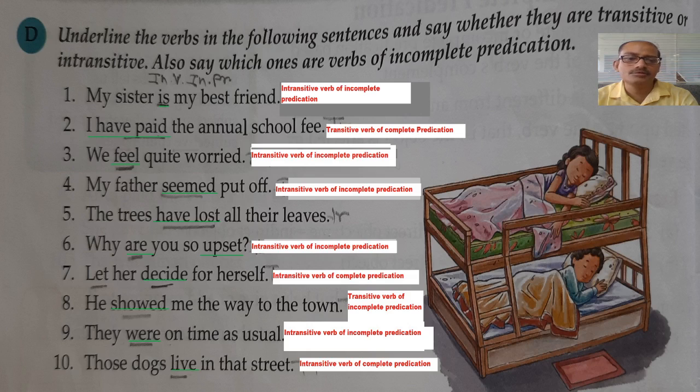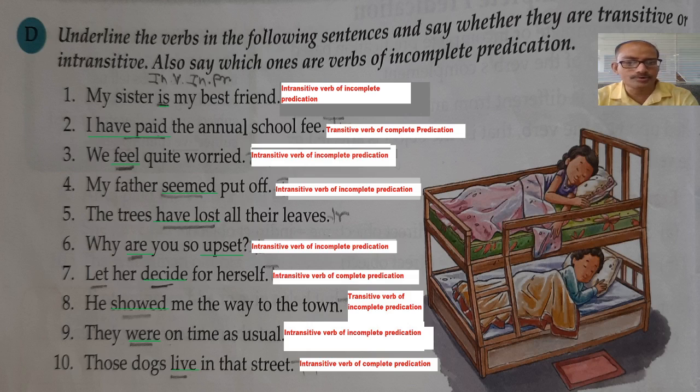Then, we feel quite worried. Now feel is the verb, okay, and here there is no object. Quite worried is not the object, therefore it is an intransitive verb. And suppose you just say that we feel, but what do you feel, the meaning will not be completed, therefore this intransitive verb is of incomplete predication.